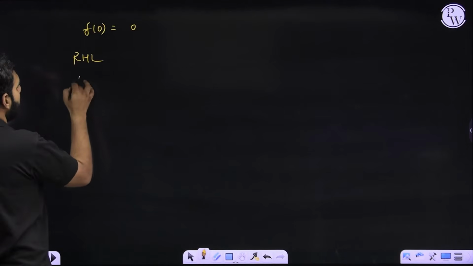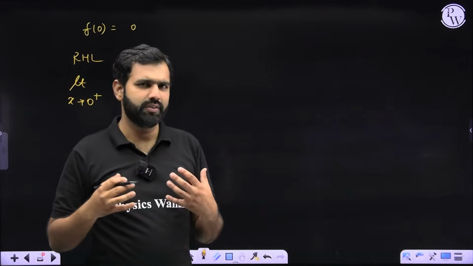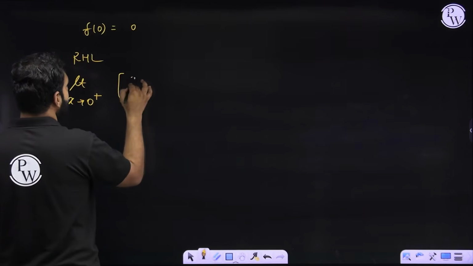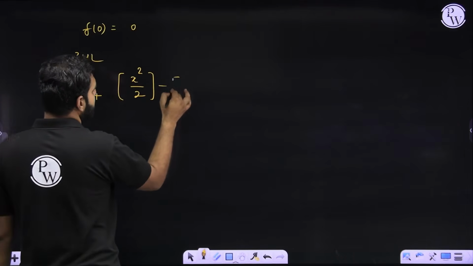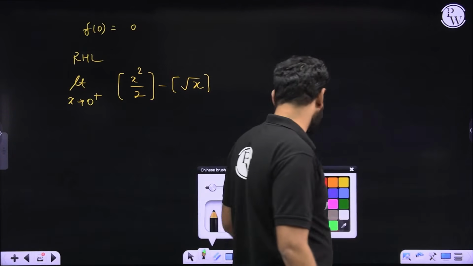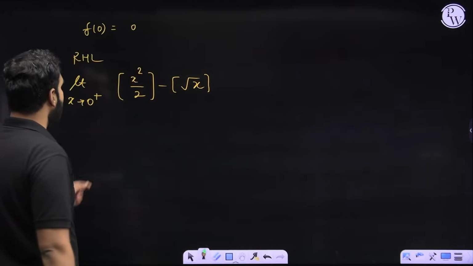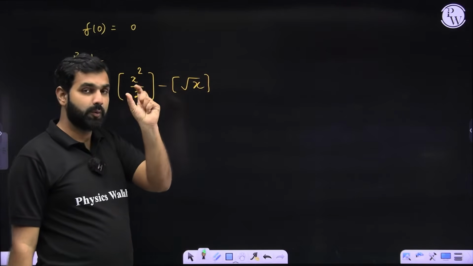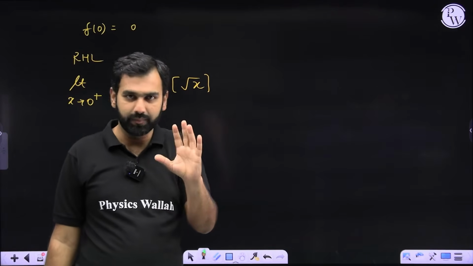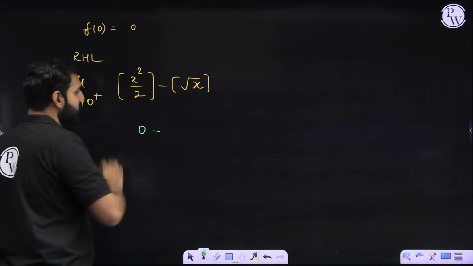What is the meaning of RHL? RHL means limit x approaching 0 from its right hand side. Now you can try imagining this by yourself. I'll just write this data in front of you so that you stay more comfortable with that. The function says GIF of x square by 2 minus GIF of under root x. That's the function. Now try imagining a very small positive value, because 0 plus means what? 0.1, 0.2, something like that. So a very small value is given over there. So the square of that will also be very small, 0.01, something like that. Even 0.1 by 2 will also be something very small, and GIF of that very small value will be 0. So this is going to be 0 in the neighborhood of 0 plus.